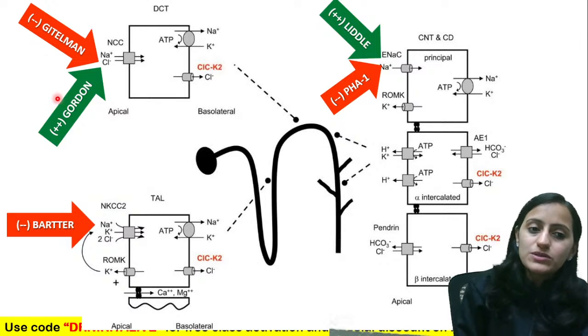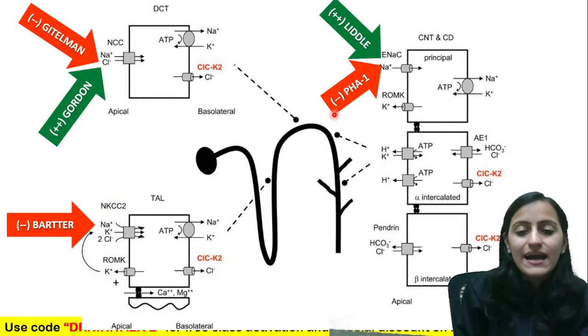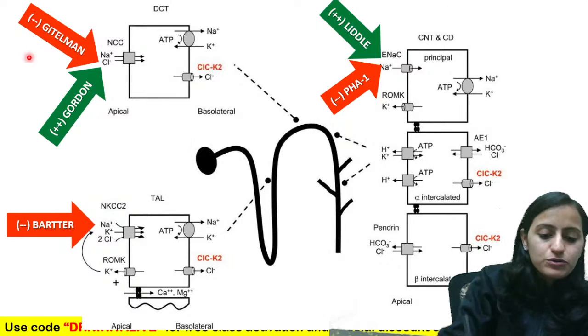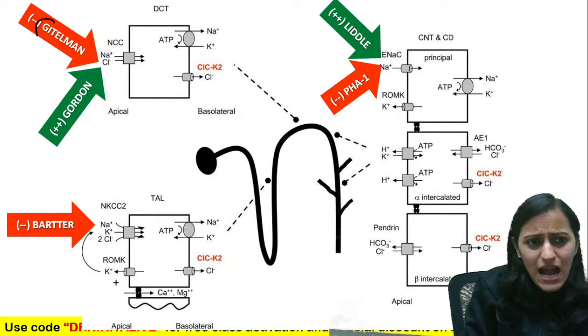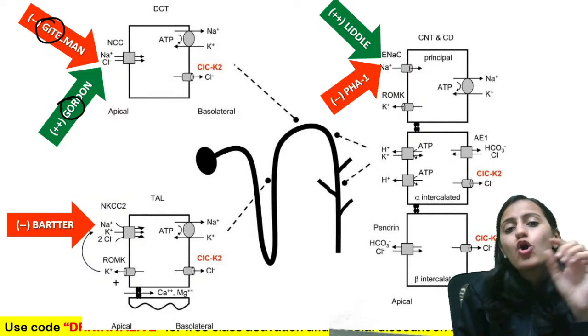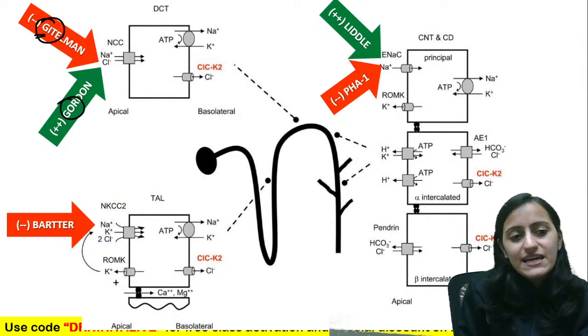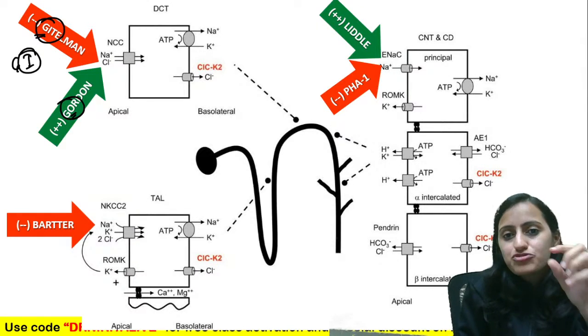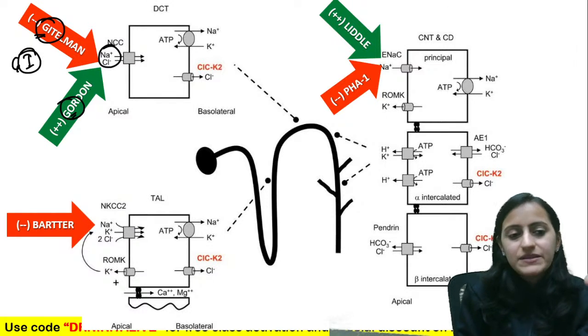Another point to be noted here, I'll come to Gordon's and pseudohypoaldosteronism type 1 as well. A quick review: remember that where Gitelman's is, there Gordon's is. So G and G are together. Gitelman's is inhibitory of the sodium chloride.